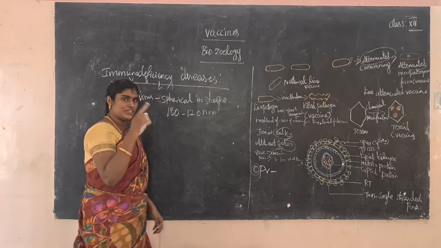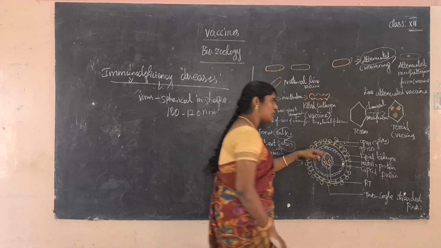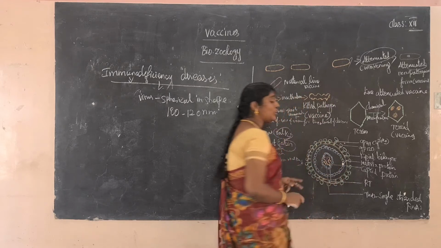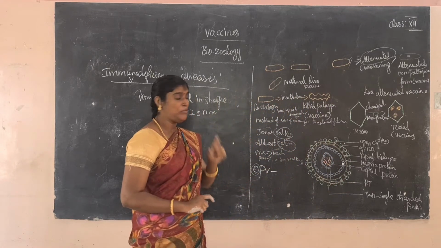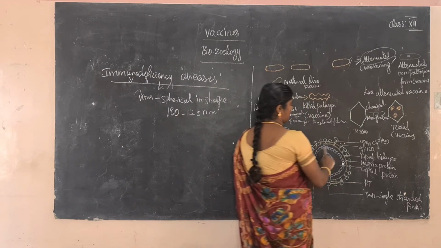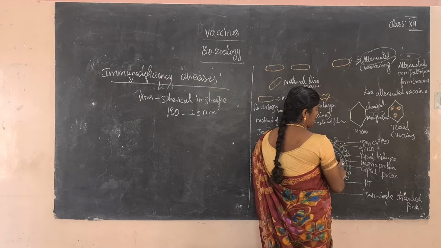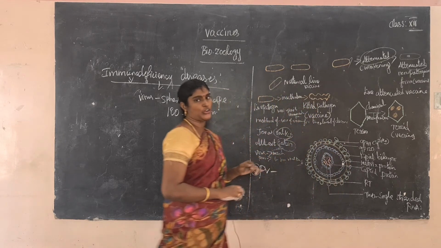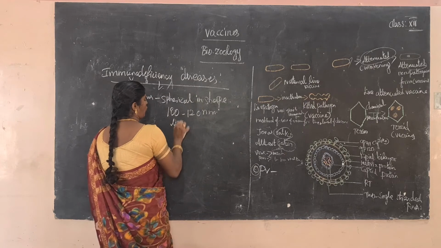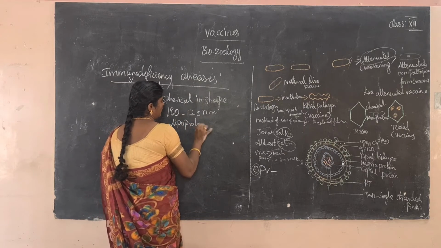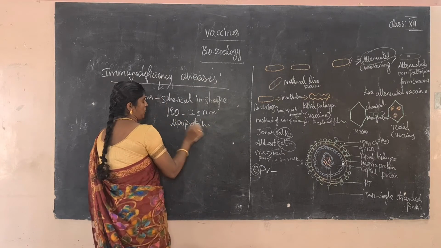It is covered by lipoprotein molecules. The central core is the inside of the genome. In the inner core, the central core is covered by a lipid bilayer, some lipoprotein molecules. Okay, it is covered by lipoprotein molecules.